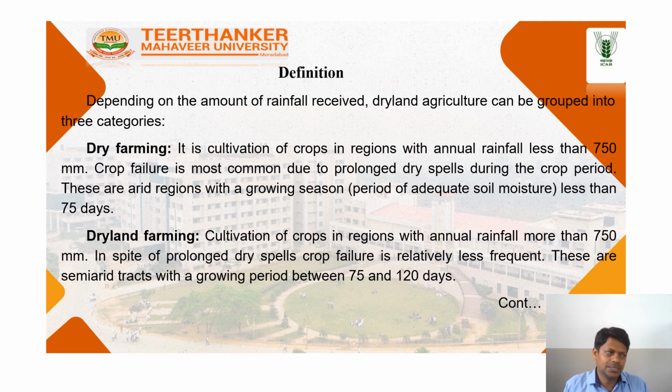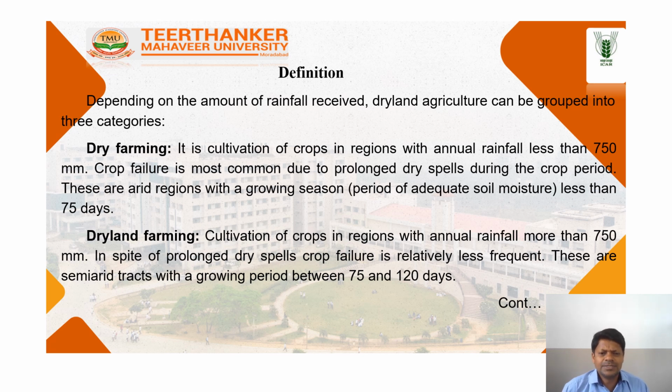Definition: what is dry farming? Depending on the amount of rainfall received, dryland agriculture can be grouped into three categories. Here are the three categories of dryland. Number one, dry farming. It is the cultivation of crops in regions with annual rainfall less than 750 mm. Crop failure is most common due to the prolonged dry spell during the crop period.